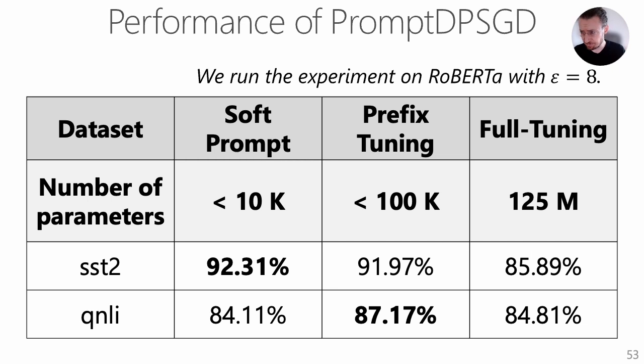So here the task is to determine whether the context sentence contains the answer to the given question. So this is a slightly more difficult dataset than SST2 in terms of performing classification, and the performance of soft prompt matches the performance of fine-tuning, but in this case we can use also prefix to outperform the full fine-tuning.